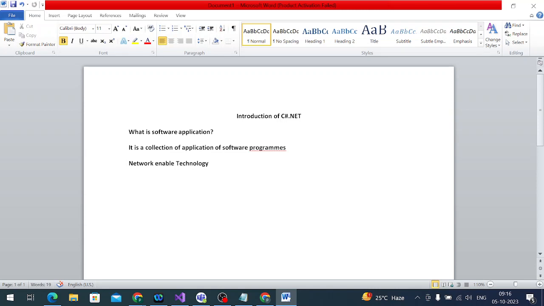But in .NET Core, the web application also comes under a console application, starting from the program.cs file, which accepts the startup.cs file. So it is very easy to develop any kind of application, like mobile applications and web applications, in .NET Core.